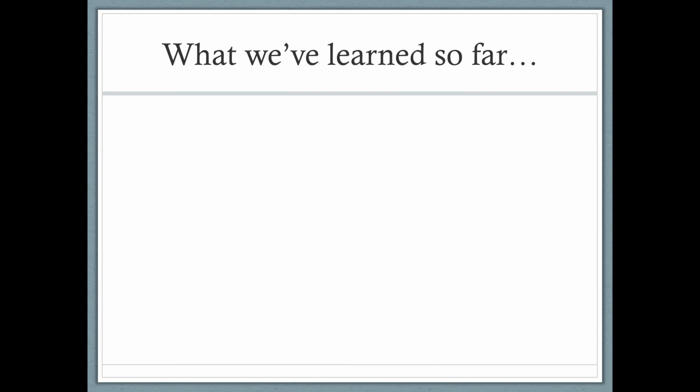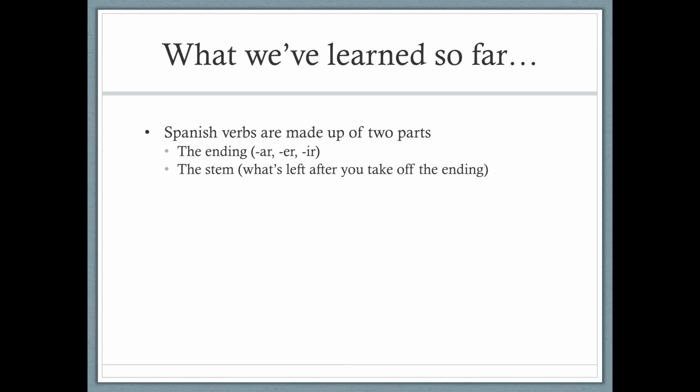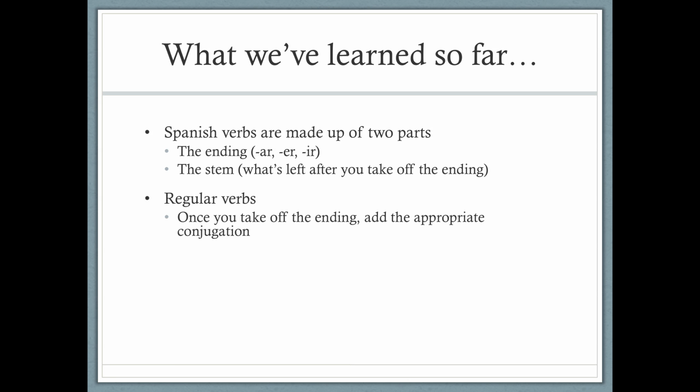So first we're going to talk about what we've learned so far. And we've talked about Spanish verbs being made up of two parts. The first part being the ending, either AR, ER, or IR. And then the stem, which is what's left after you take off the ending. Regular verbs are really easy to work with, so all you have to do, once you take off the ending, is add the appropriate conjugation.